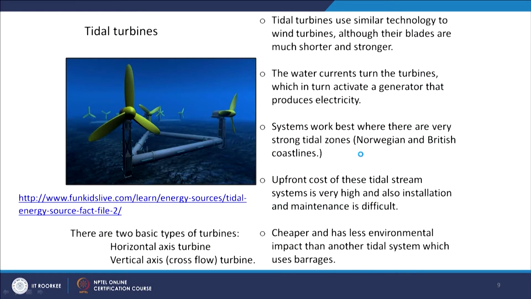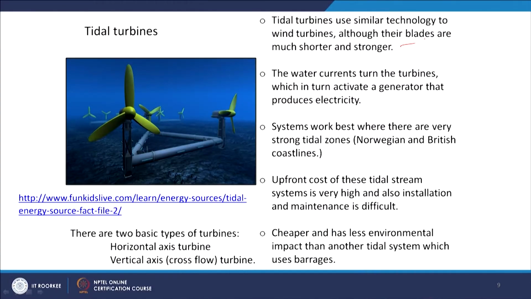So, here we will see the turbines first. So, tidal turbines are just like wind turbines. In case of wind we had used air and the kinetic energy of air for the production of mechanical energy of the turbine shaft, and then that mechanical to electrical energy. Here the kinetic energy of water will be used to get the mechanical energy in the turbine shaft, and that will be converted to electricity. So, the density of water is higher with respect to the wind.